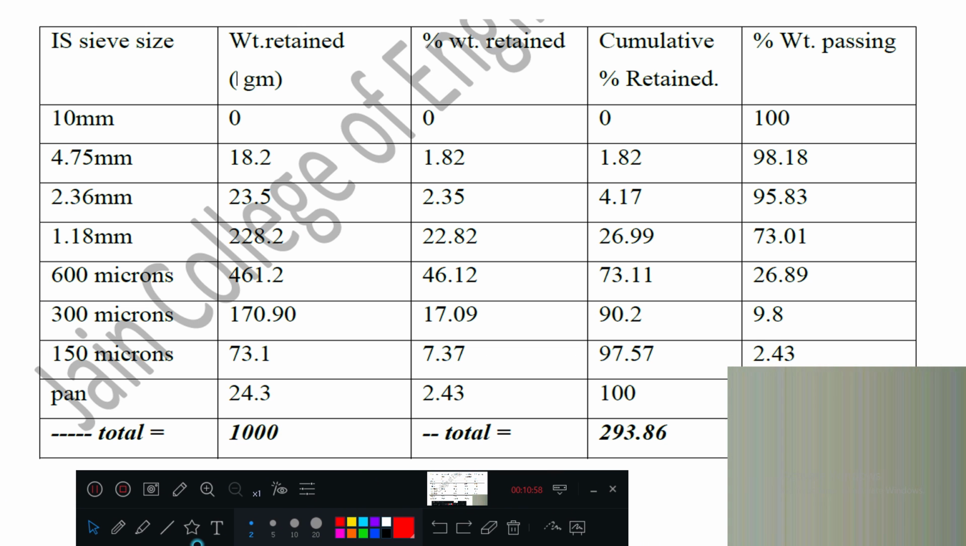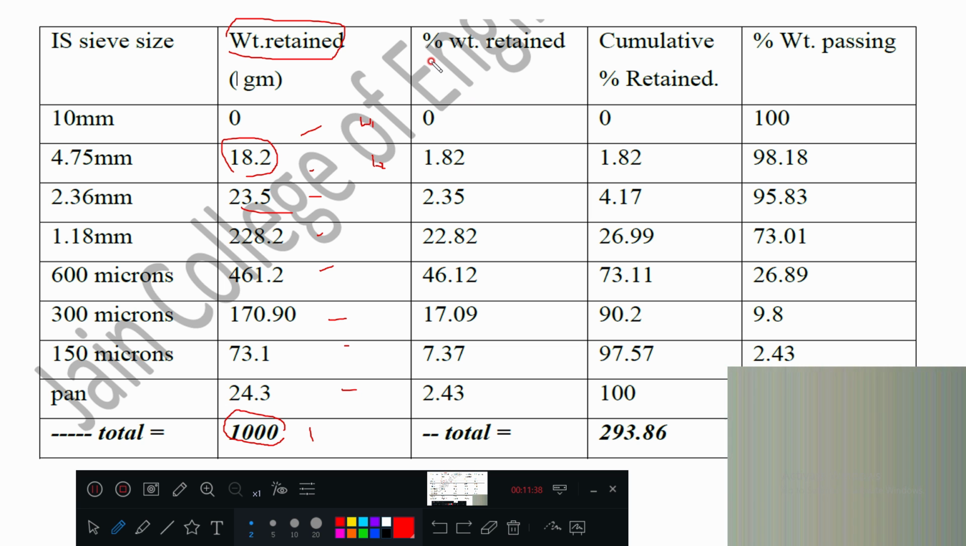What is happening here? After conducting the sieve analysis, what is the weight retained? On each sieve you have retained W1, W2, W3, like this. Whatever weight is retained, you have weighed and written. The second column is weight retained. On the top, nothing is retained, almost all passed. On the second sieve this much weight is retained, on the third this much, like that. When you add all of it, you get 1 kg or 1000 grams.